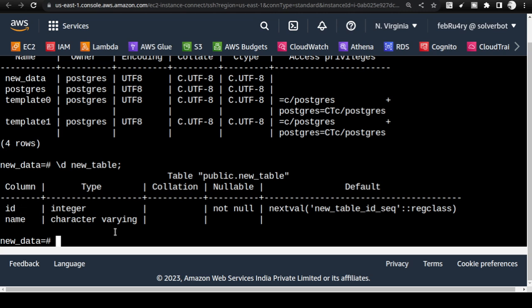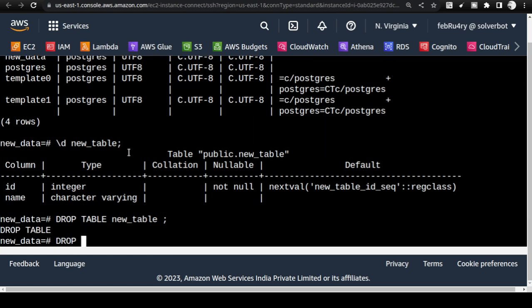I showed you how to create the database, how to list the databases, how to create the table, and now I am going to show you how to drop the table. So drop table new table, and drop database new data.